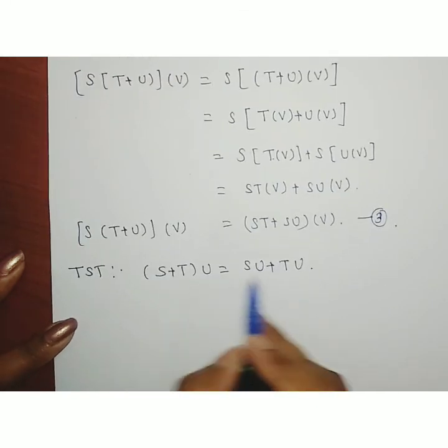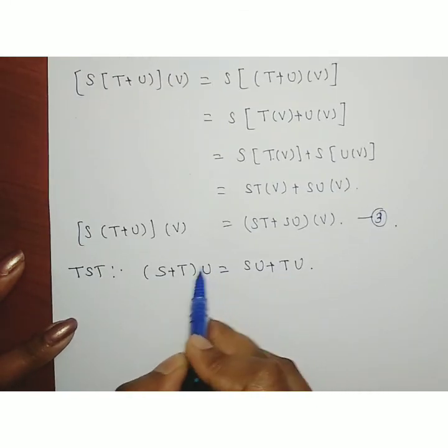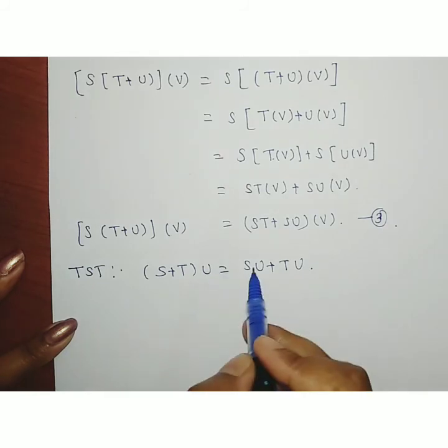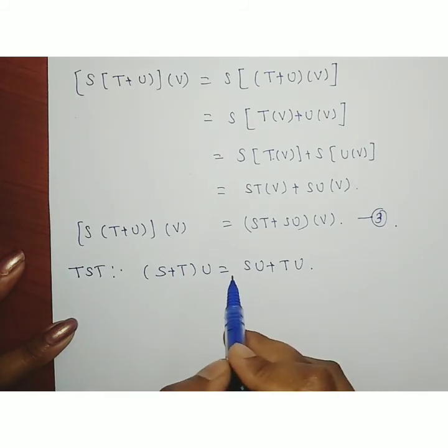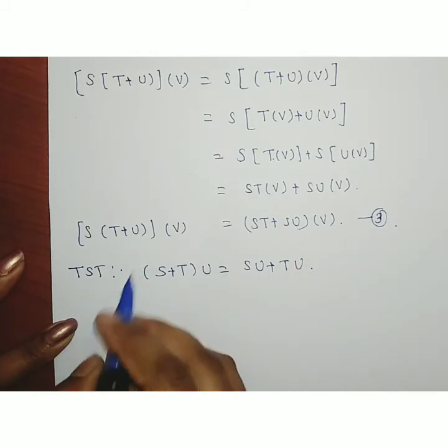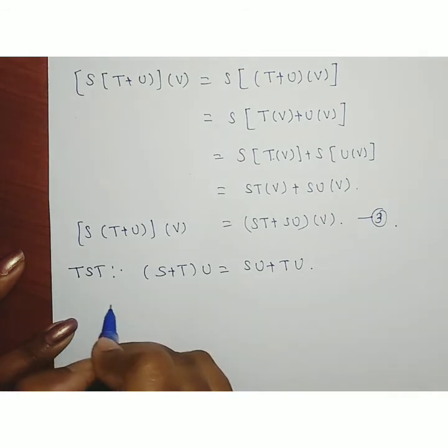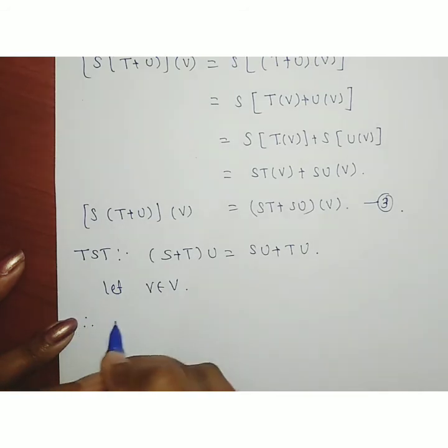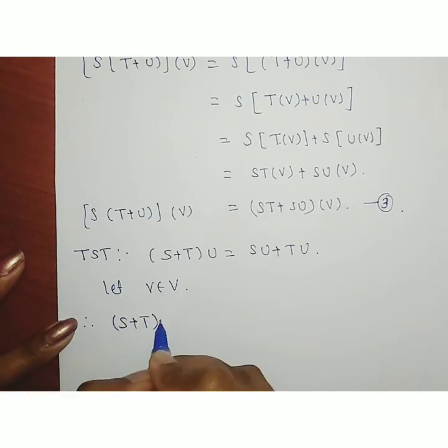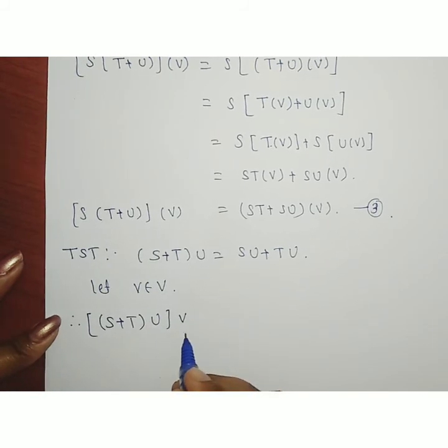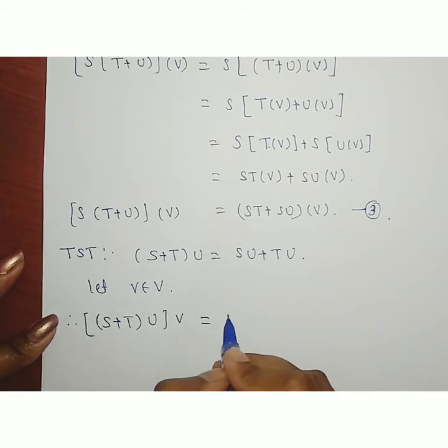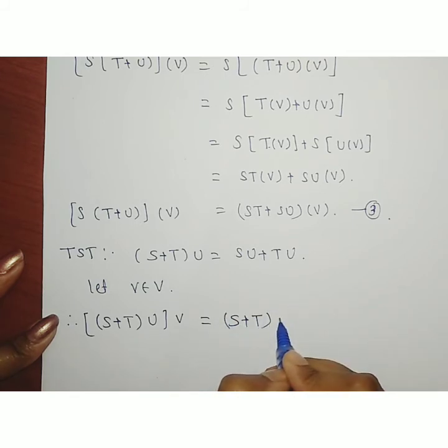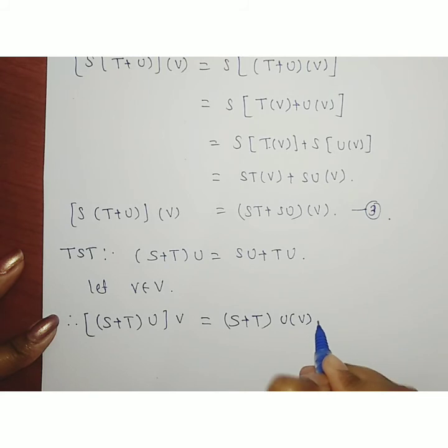For showing this distributive property holds, we have to show that this property is satisfied on any arbitrary element of the vector space V. Okay, so consider any arbitrary element V belonging to vector space V. So consider (S plus T) operating on U, and which is operating on the element V of the vector space V, which is equal to, this can be written as (S plus T), then U should be multiplied to that element, U into V.